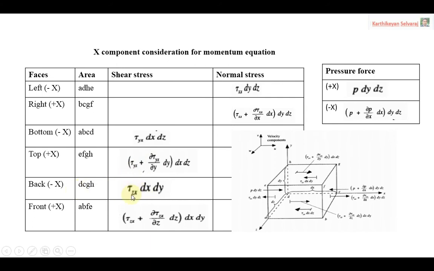When you consider the back, the z term comes first, then the direction is the x direction, so automatically the second term x arrives. The back face shear stress is tau zx, with area dx dy. The direction is the negative x axis, so I put negative x.